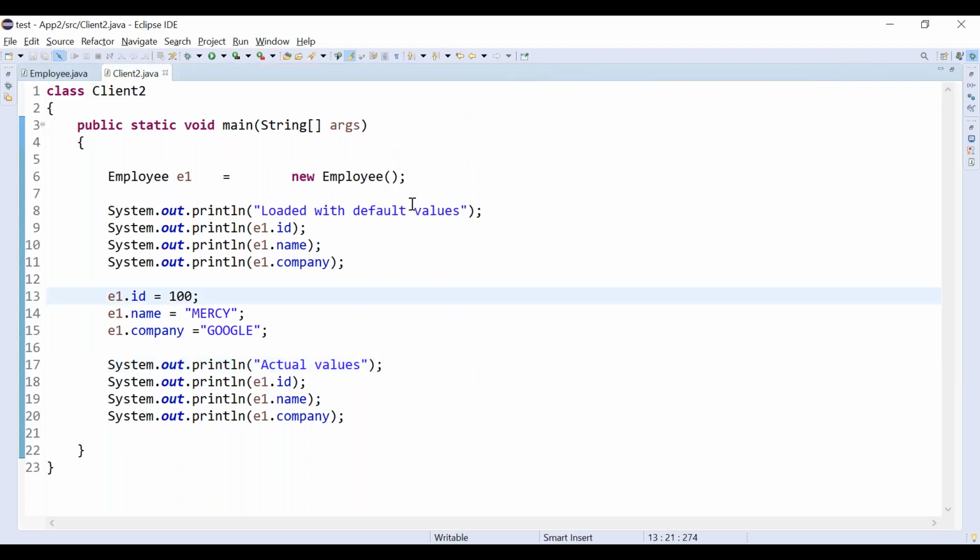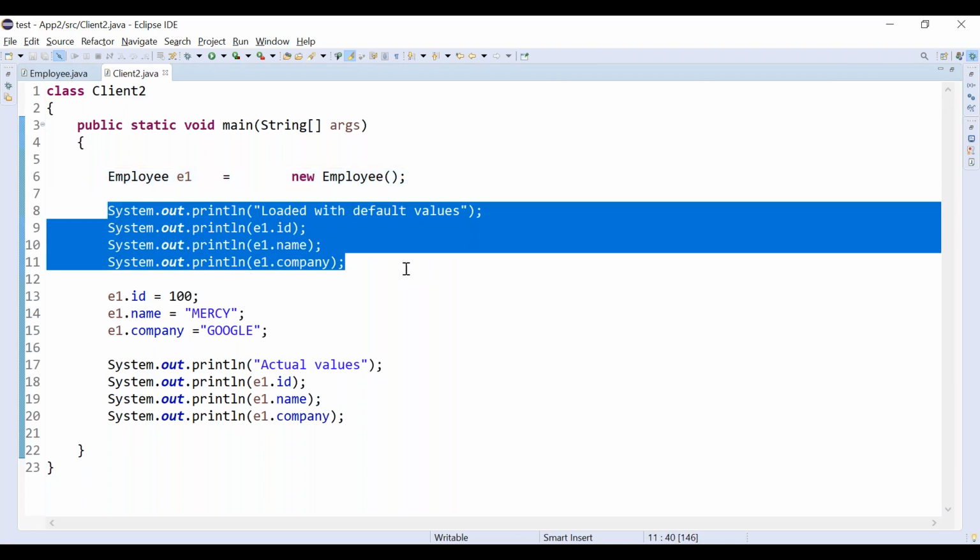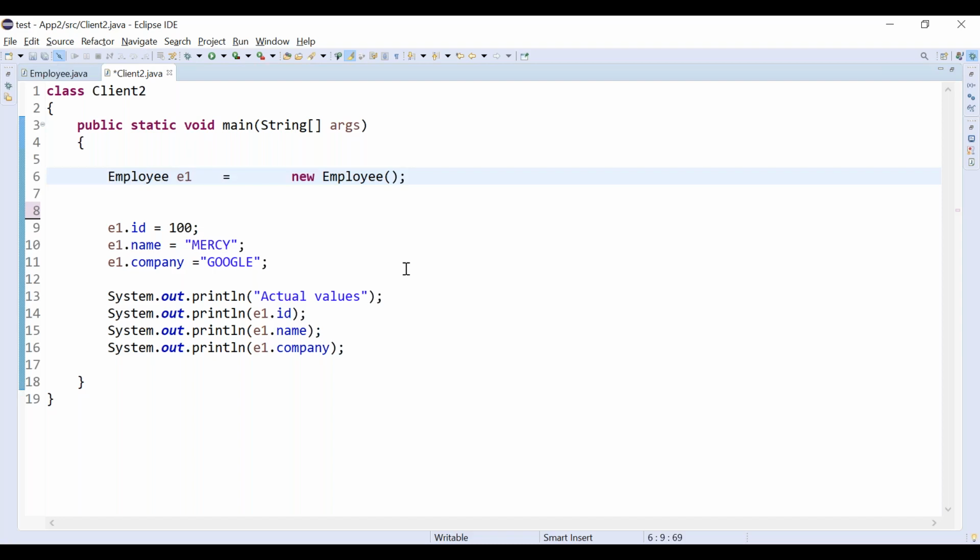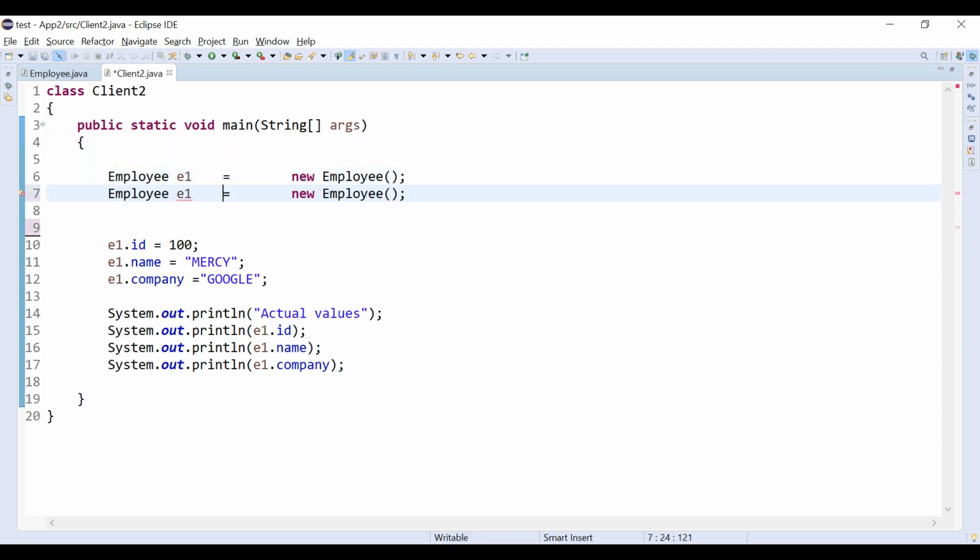Now I'm going to create one more object. How can I create one more object? It's simple again. You guys learned it, right? If I use the new keyword, one more object will be created. The reference variable should be unique. I cannot name it e1 again. The compiler will give a compile time error. See, here we are getting a duplicate local variable error, because it is defined inside a method. That's why it is called a local variable. Each reference variable should be unique.